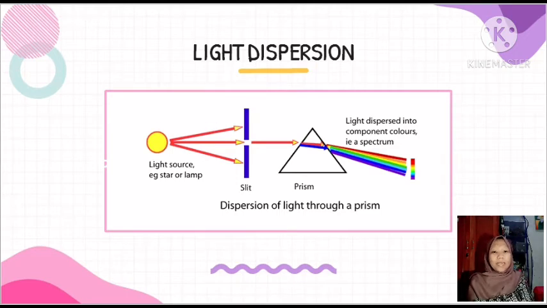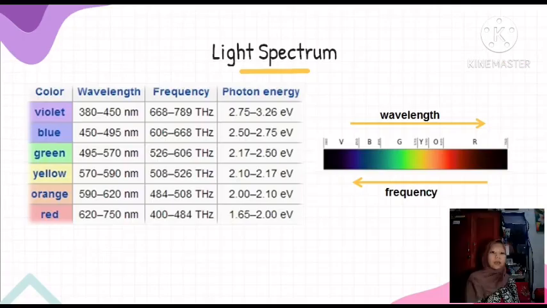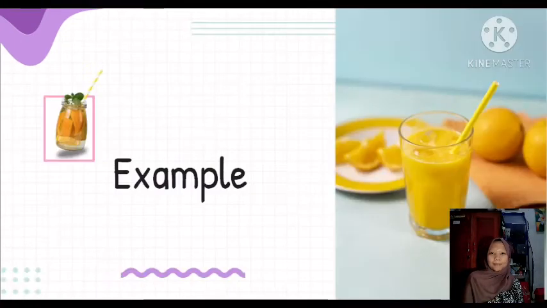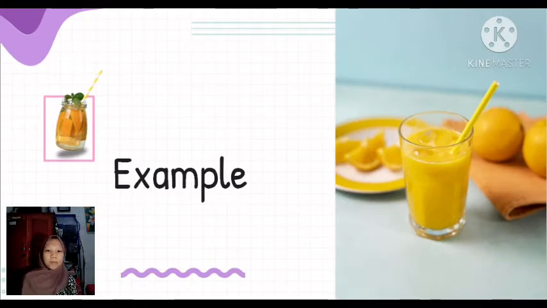The color of light depends on the wavelength. Each color has a different wavelength. Red has a long wavelength at around 700 nanometers, and violet has the shortest wavelength at around 380 nanometers. The more to the right the wavelength, the greater it is, and the more to the left, the greater the frequency of the wave is. Okay, I took a sample of the color, and the color is yellow.